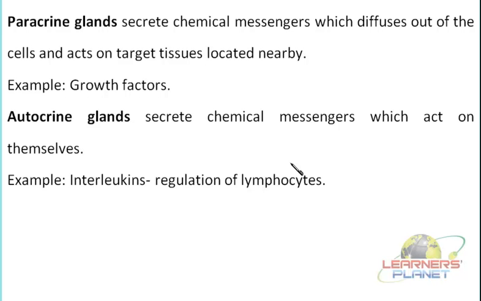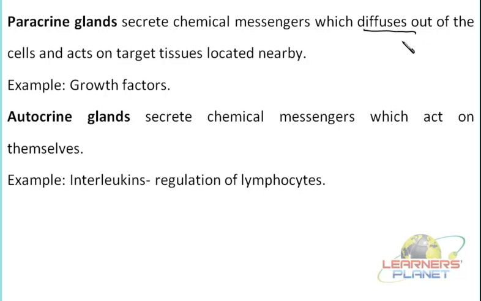Further, the next type of gland is the paracrine glands, right? Now these paracrine glands are special types of glands which are secreting chemical messengers. Now how are these chemical messengers functioning? They are ductless glands. They do not have any type of ducts, right? So how is the secretion released in the surrounding? This is done by a simple diffusion process.